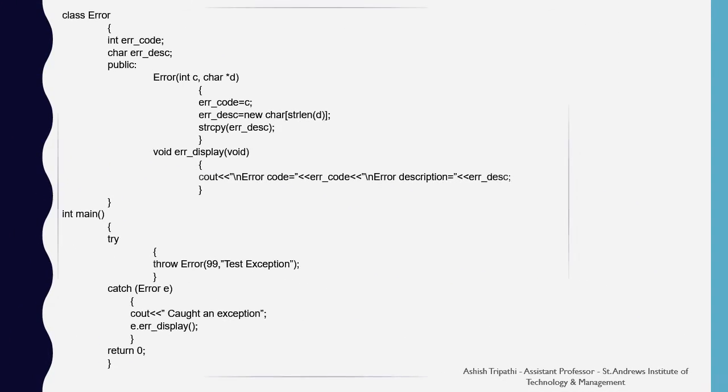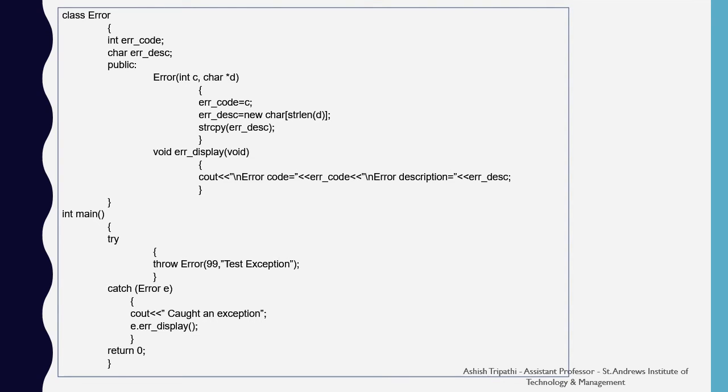Here is a class called error having two data members, an integer type that is err_code and a character type that is err_desc. Inside the public section we are making a constructor of the class error having two arguments, integer C and character D. We are assigning the error code to C and error description to D. Then we have an error display method which is printing the message as error code equal to err_code and error description equal to err_desc.